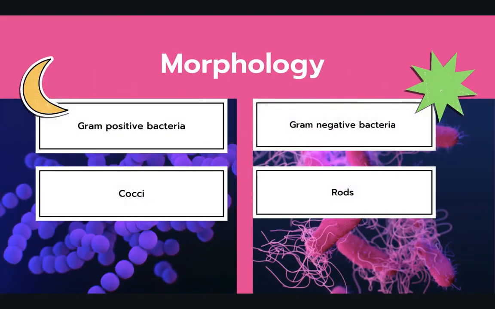The second criterion that we use to classify bacteria is the morphology of the bacteria. We can usually see the shape of the bacteria by using a staining method, for example, gram staining, and by microscopic methods, an advanced microscope or the general light microscope, we can identify the shape of the bacteria. So we have two basic groups of bacteria according to the stain, gram-positive and gram-negative, and according to the shape, we have the cocci and rods also.